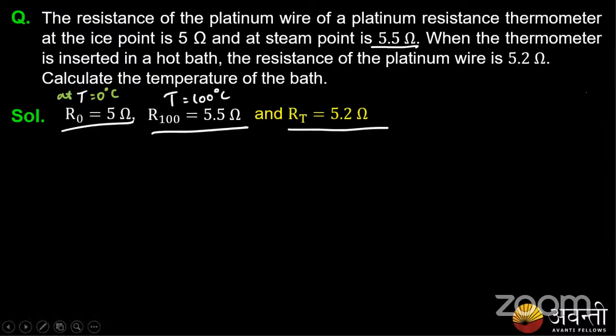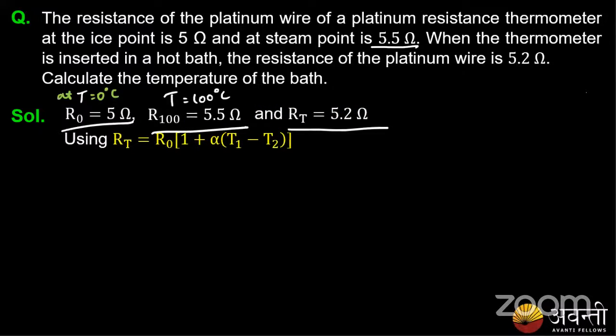When my thermometer was introduced into that hot bath, some of the temperature was absorbed by the thermometer, so the remaining temperature makes my platinum wire show 5.2 ohms of resistance. Now you have to find the temperature of that hot bath.